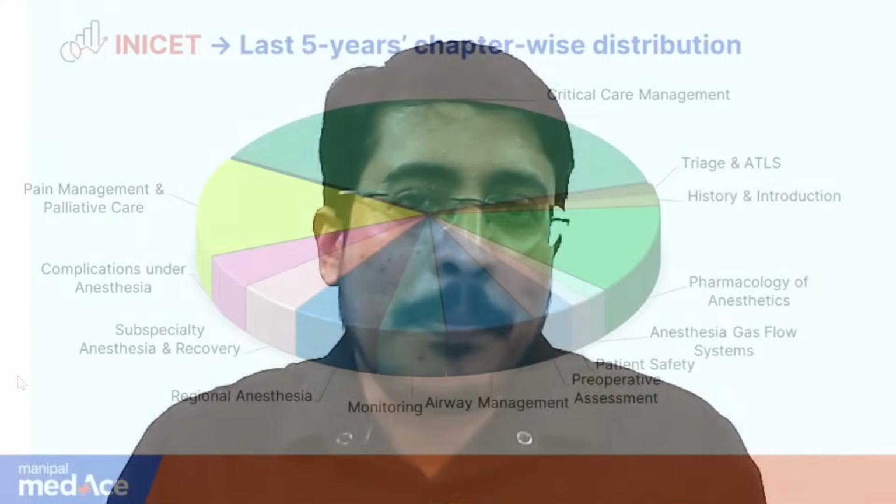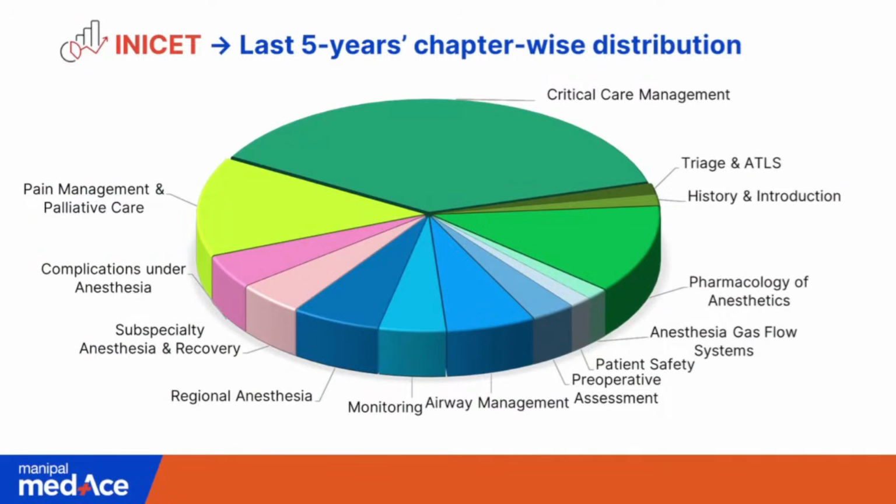So this pie chart I had put up in our last class during the INICET Prepathon, and as you can recall, I had said that during the last 5 years, critical care, triage and ATLS, history and pharmacology, these topics have become indispensable. They have become evergreen topics, and questions will come from these topics.